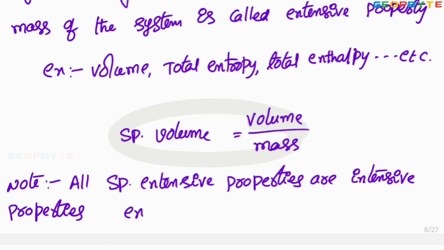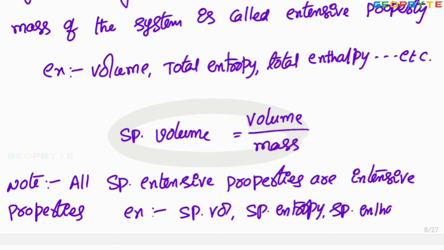Example for intensive properties: specific volume, specific entropy, specific enthalpy, etc. Here I wrote volume is extensive property, but specific volume is intensive property. Similarly, total entropy is the extensive property, but specific entropy is the intensive property.